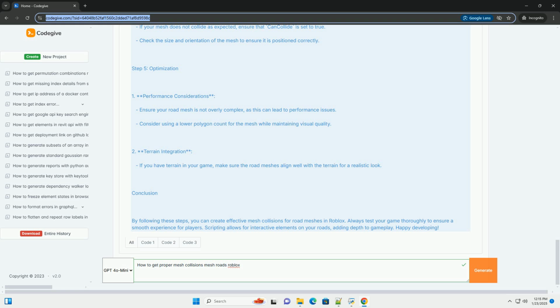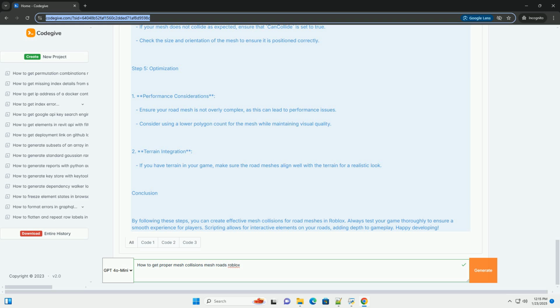Step 3. Adding script for interaction, optional. If you want to add functionality such as detecting when a player is on the road, you can use scripting. Below is a simple example using Lua scripting in Roblox. Example script. 1. Script setup. Insert a script into the mesh part containing your road mesh. 2. Sample script.